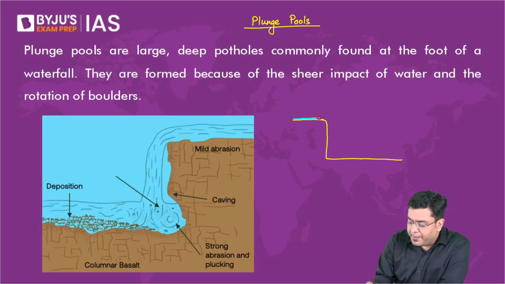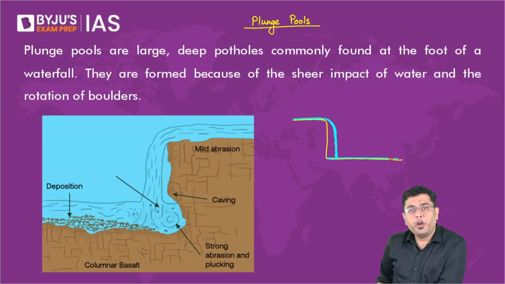Now this river, as you would have observed in the case of a waterfall, this river will fall here. Right? And then eventually the water will start flowing. That is what you observe in the case of a waterfall.